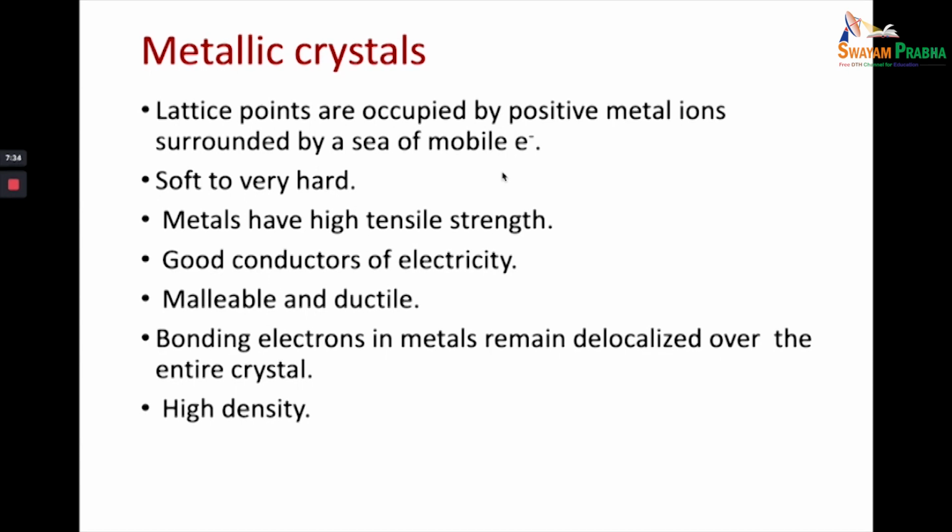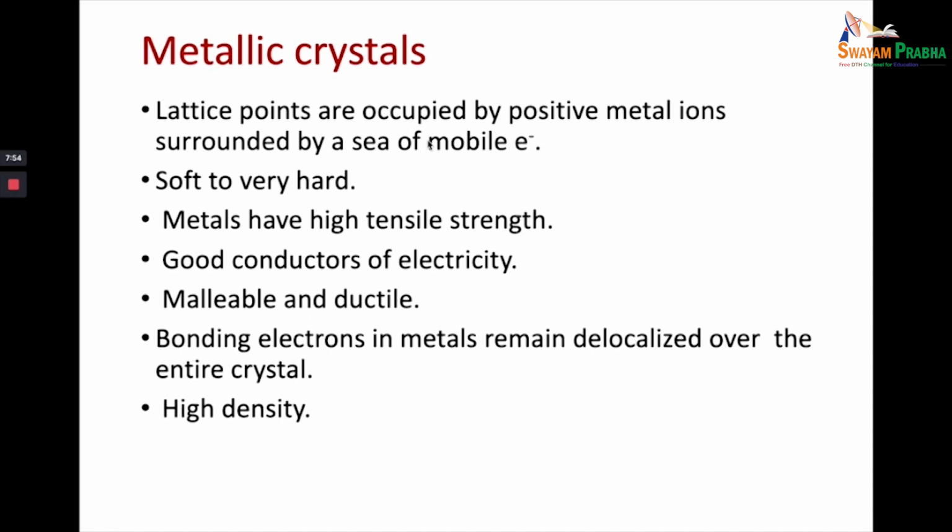So you have metallic kernels or positive metal ions present on the lattice positions, and there are mobile electrons which are present and free to move between the lattice points. Because they are metallic in nature, their characteristics are those of metals.